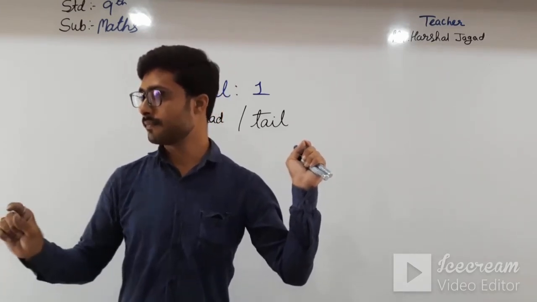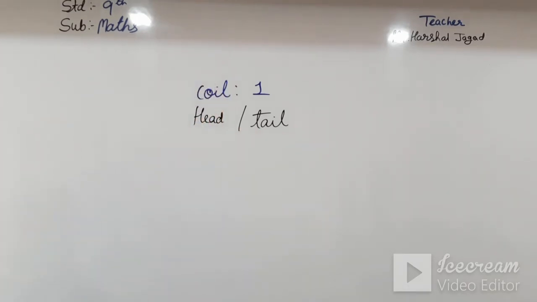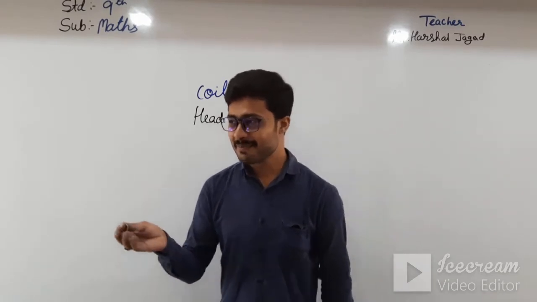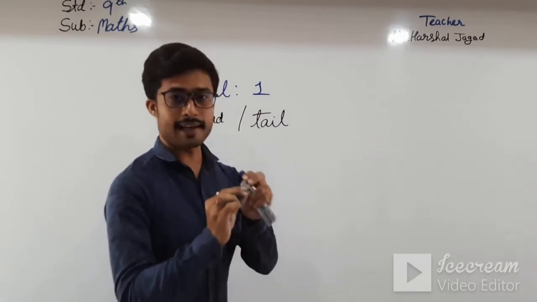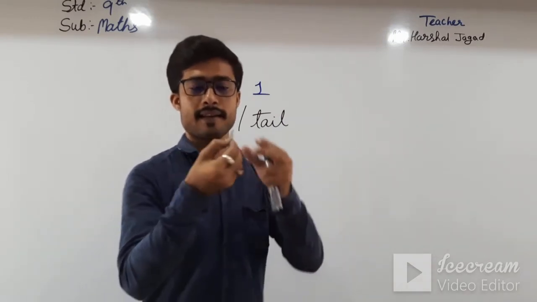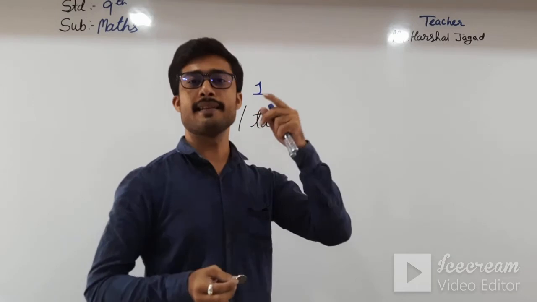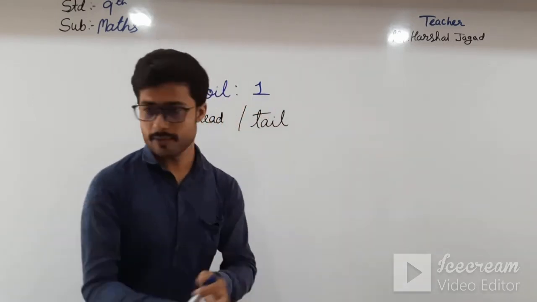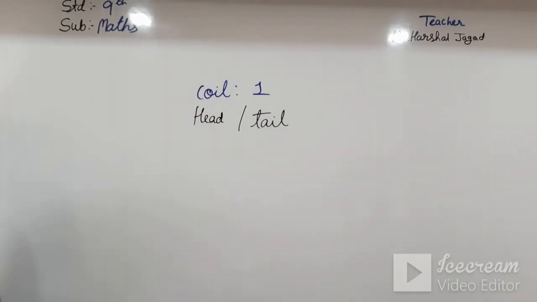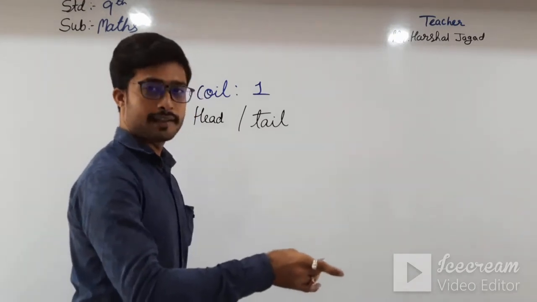Sir, do you have a coin? Okay, thank you, sir. Here our PT sir, Kishan sir, has given me a coin. So there are two sides of the coin, one is head and one is tail. Okay students, let me put the marker down.